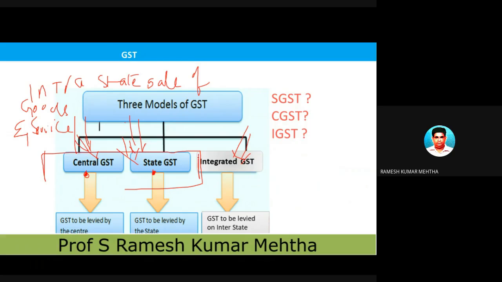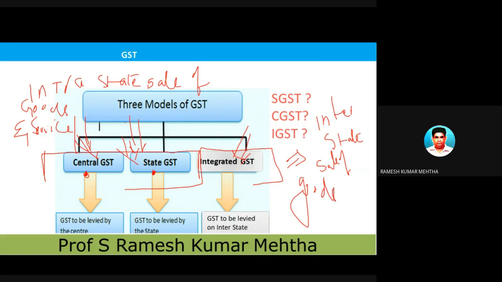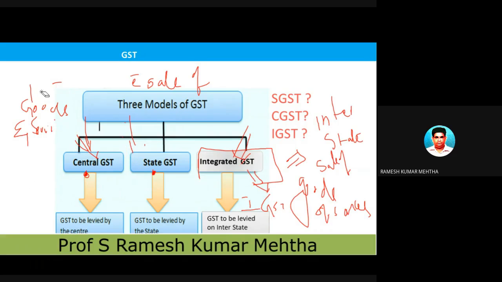Now this is integrated, means it is a transaction of interstate. Interstate means between two different states. That is interstate sale of goods and services. Whenever there is an interstate sale of goods and services, then the invoice will be showing you IGST, not CGST. For example, I will tell you one example,